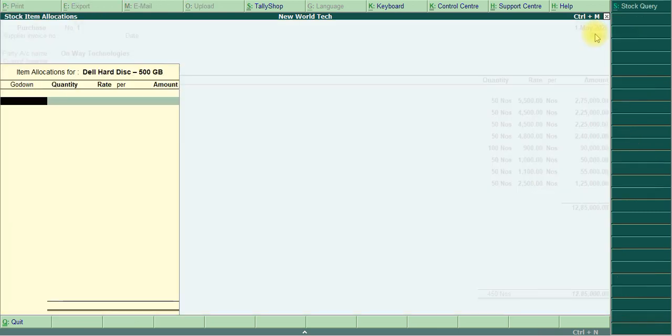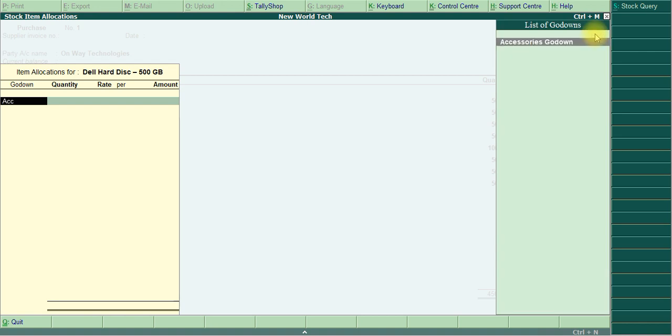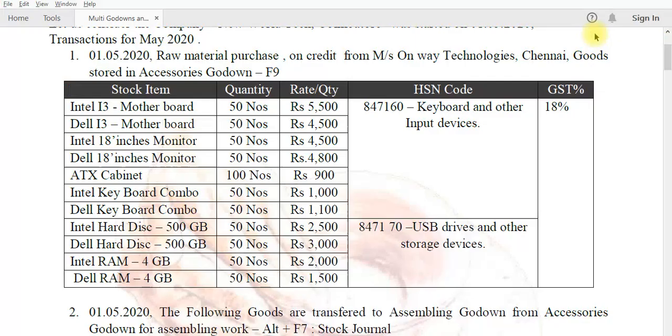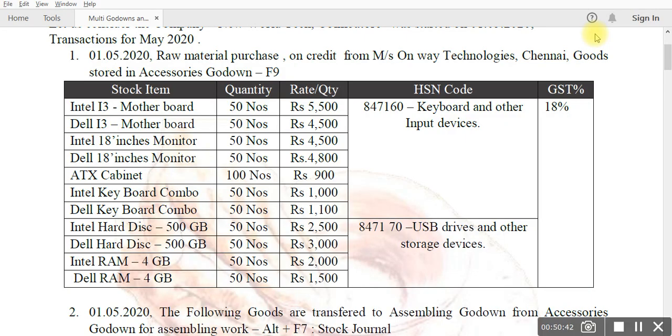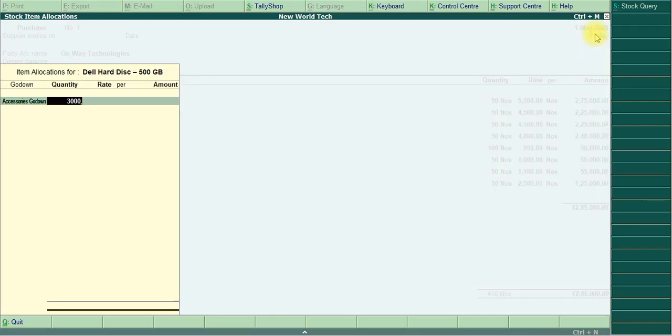Dell hard disk, godown accessories, quantity is 50, 3,000 rupees.